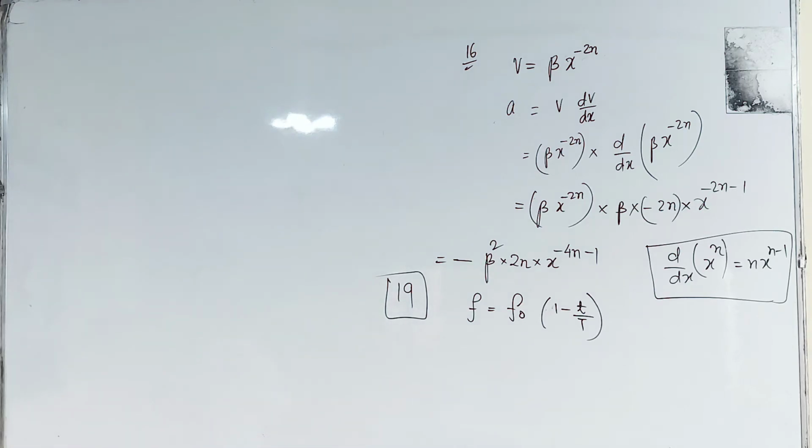A particle moving along the x-axis has acceleration f at time t given by the expression f equal to f naught into 1 minus small t divided by capital T, where f naught and capital T are constants. The particle at t equal to 0 has zero velocity. In the time interval between 0 and the time when f equals 0, the particle velocity vx will be equal to how much? Our answer will be option number C.